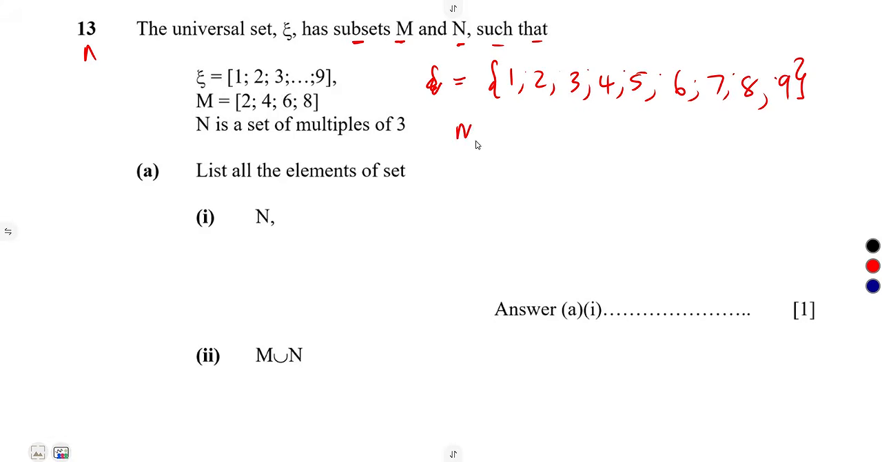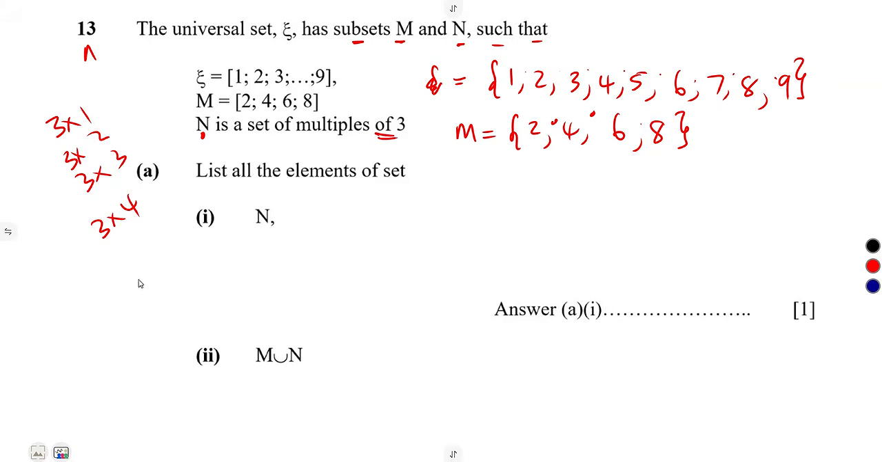And M is given as the elements 2, 4, 6, 8. These elements are already given for our set M. Sorry for that. Then N is a set of multiples of 3. 3 times 1, 3 times 2, 3 times 3. Those are multiples of 3. So 3 times 1 is 3, which we have here. 3 we have, 6 we have, 9 we have. These are multiples of 3. So we've got 3, 6, and 9.